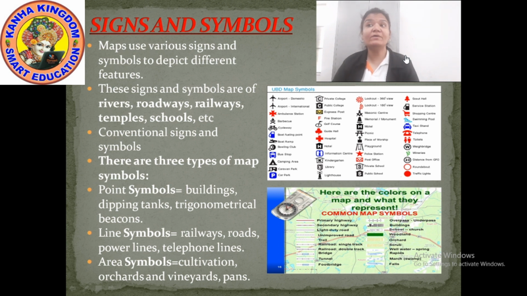If I want to show the symbol of a hospital, located in which area, then I'll use a different sign for that. If I want to show a school located in which area, then it will have a different sign. So here all the signs and symbols are different for different features. These signs and symbols can be of anything, like rivers, roadways, railways, temples, schools, etc.